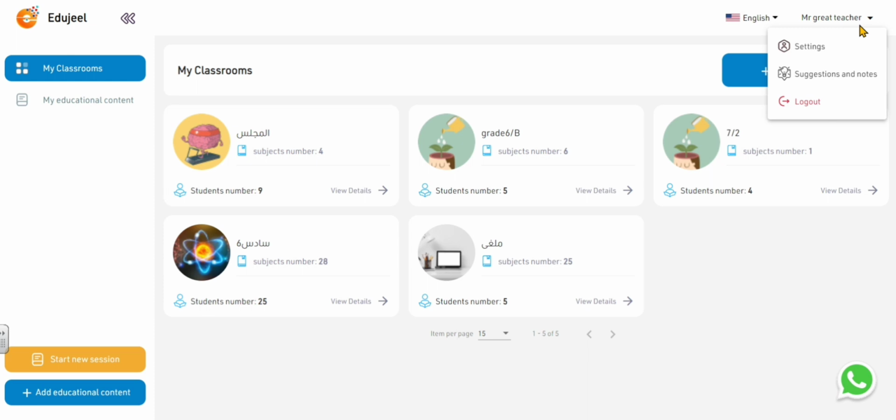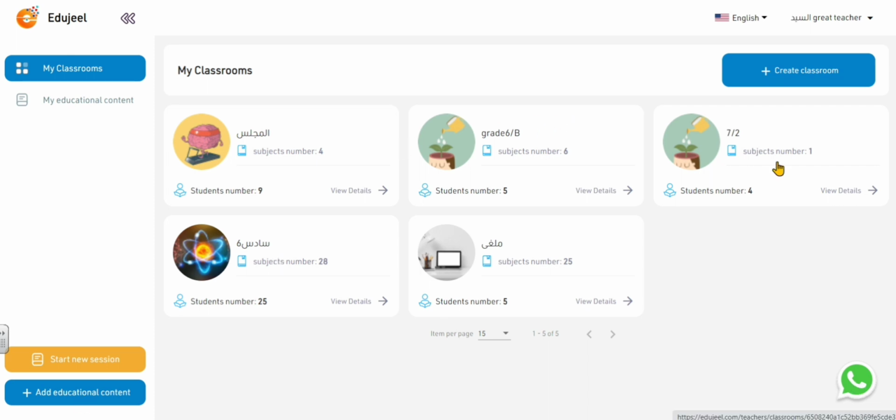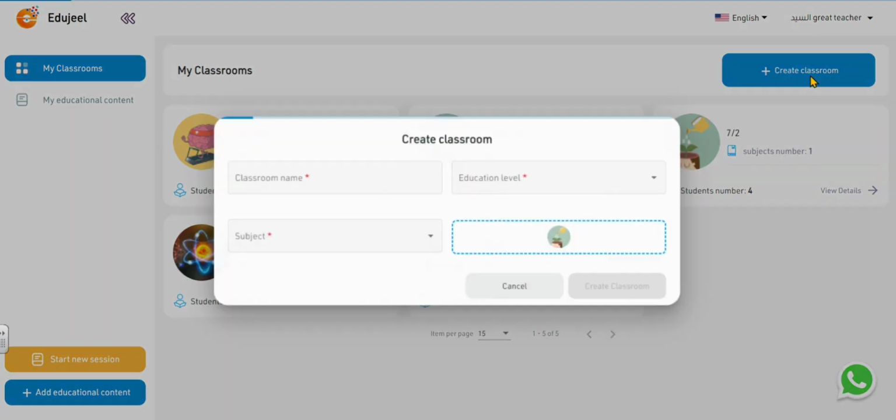Okay. Also, if you want to contact us or get any further information, you can contact the WhatsApp of the co-founder of the platform. You will find his number here on the WhatsApp. These classes have been created before, and now we are going to create a classroom together.